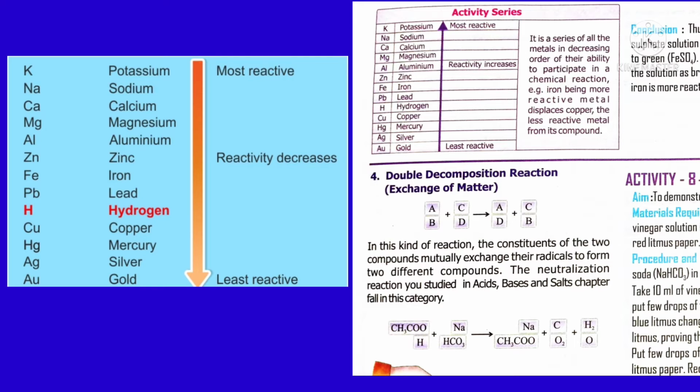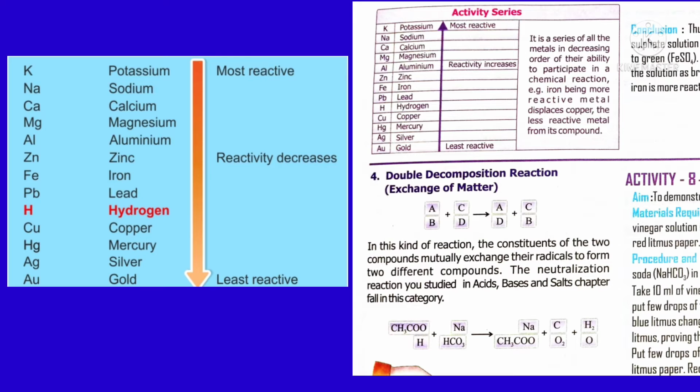For example, sodium reacts with iron sulfate, but iron does not react with sodium sulfate. And lead reacts with copper sulfate, because lead is higher in the series and copper in copper sulfate is lower in the series. Thus, the displacement reaction proceeds here. That means a displacement reaction occurs here.